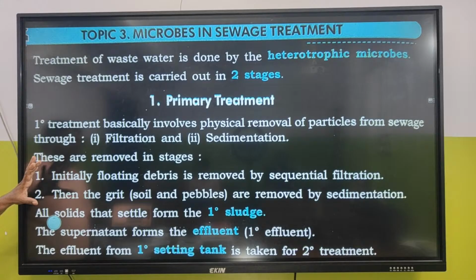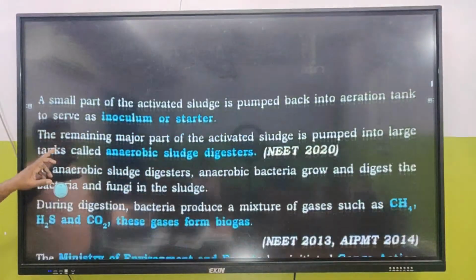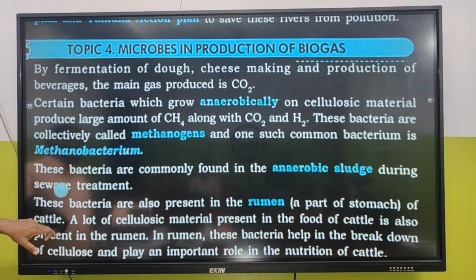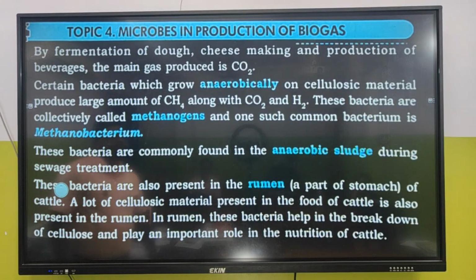Microbes in sewage treatment, we will see this a little later, it is a big topic. Hopefully next day we are going to start with this one. Let us now look at microbes in production of biogas. Production of biogas.